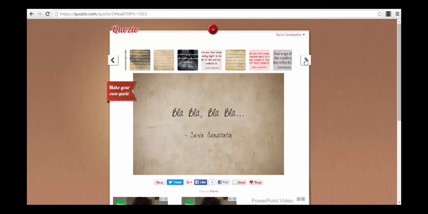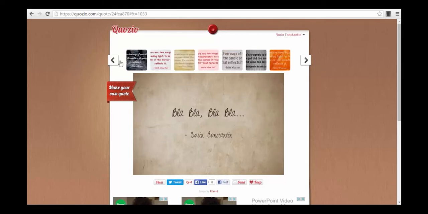You just press on the small arrows to go to the other templates that you can choose from. So you have a couple of very good templates here. This is obviously a very simple tool that you can use for your social media accounts, if, exactly as I've told you before, you are in an industry where this type of image goes viral, in this type of post.